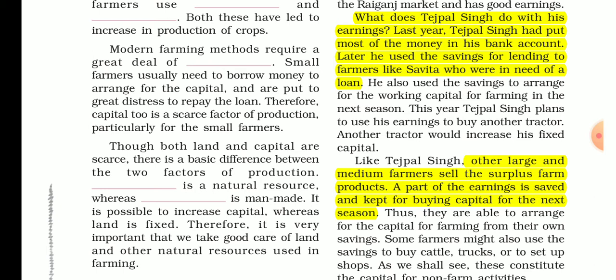Tejpal Singh is a large farmer. So what will he do with that money? That surplus money, meaning the surplus crop which he has sold. What will he do? He will deposit that money in the bank, or lend that money, meaning give loans to small farmers like Savita, and they can take interest on that money.